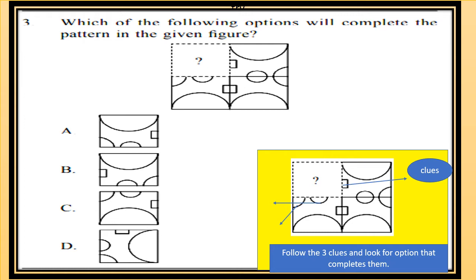Now see in which option these figures are getting complete, so that will be the answer. So you have to look for the half rectangle, half semicircle and quarter circle.